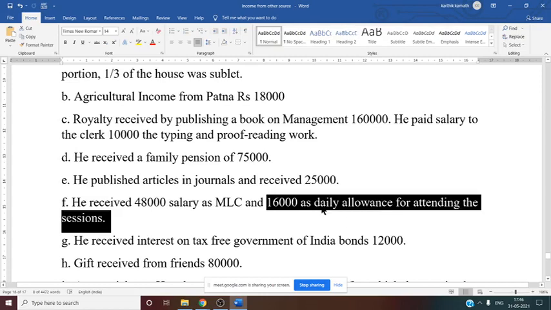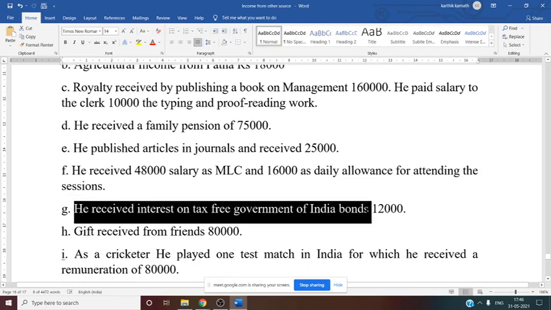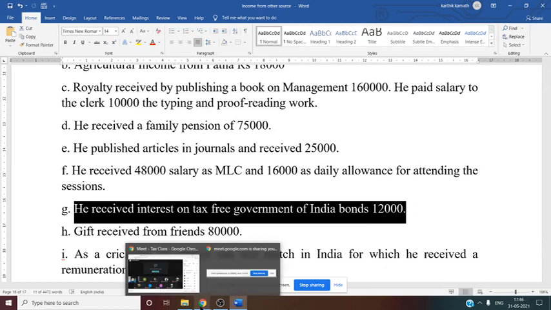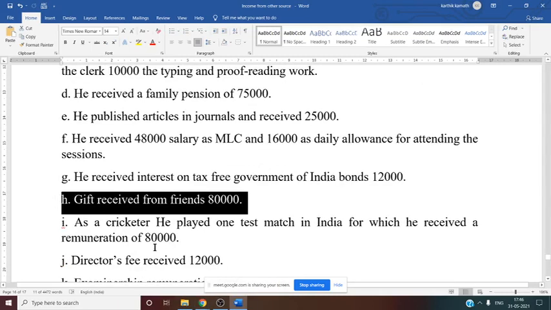Now next, he received interest on tax free Government of India bonds, 12,000. Tax free central government bond, Government of India bond, exempt. Gift received from friend 80,000. Gift from friend, taxable, yes. It is more than 50,000, so it is taxable.